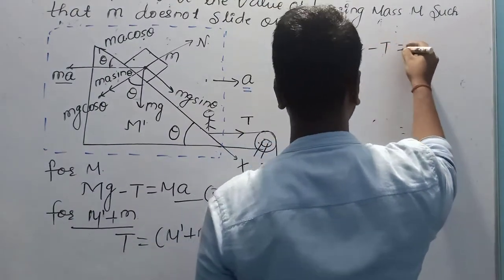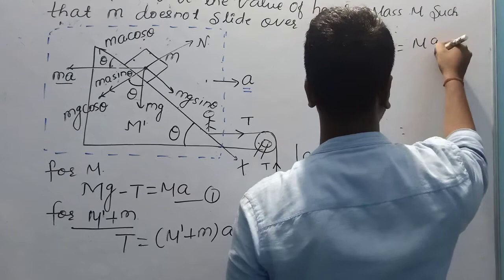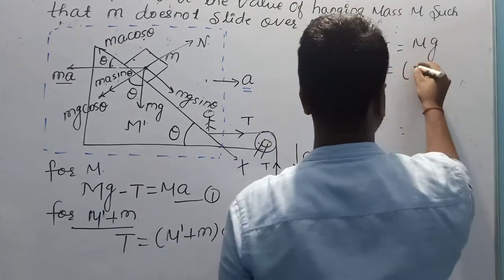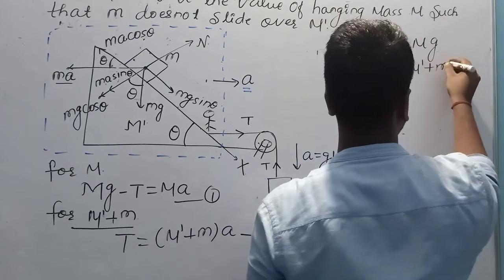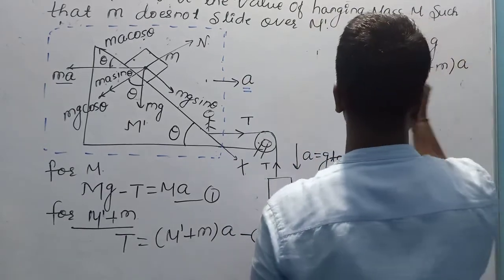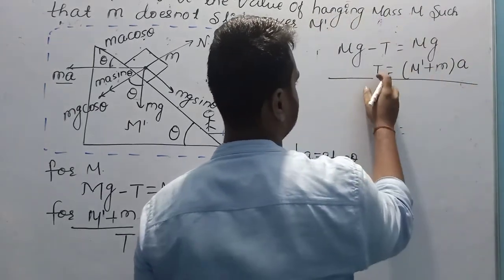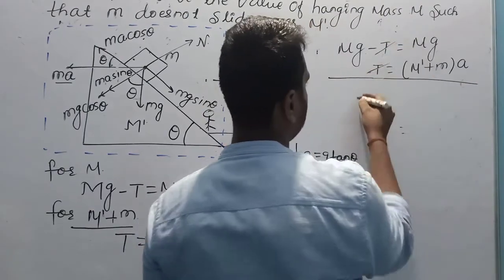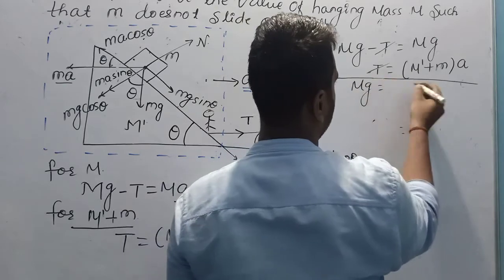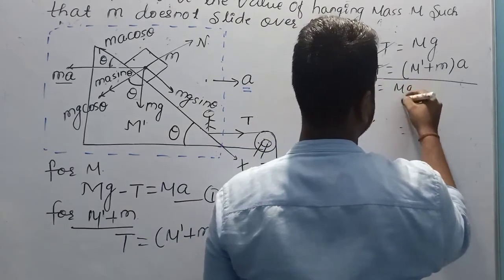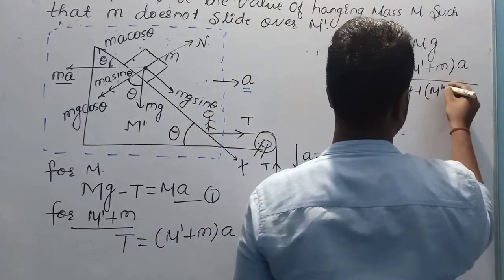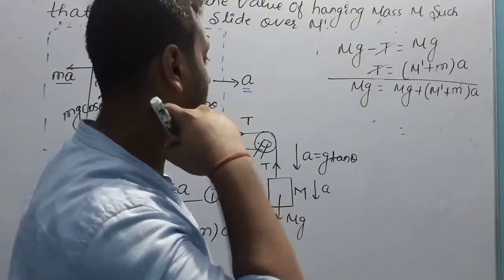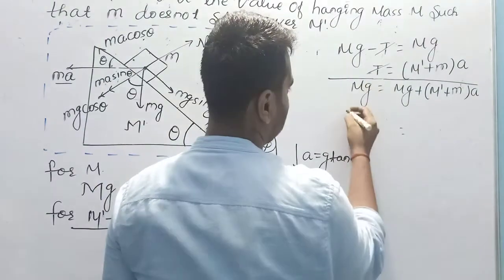Mg minus T is equal to Ma, and tension is equal to m dash plus a small m into a. Add these two equations. Tension will cancel out. We will get Mg is equal to M plus m dash plus a small m into a. I have to find the value of capital M, so bring it to this side.